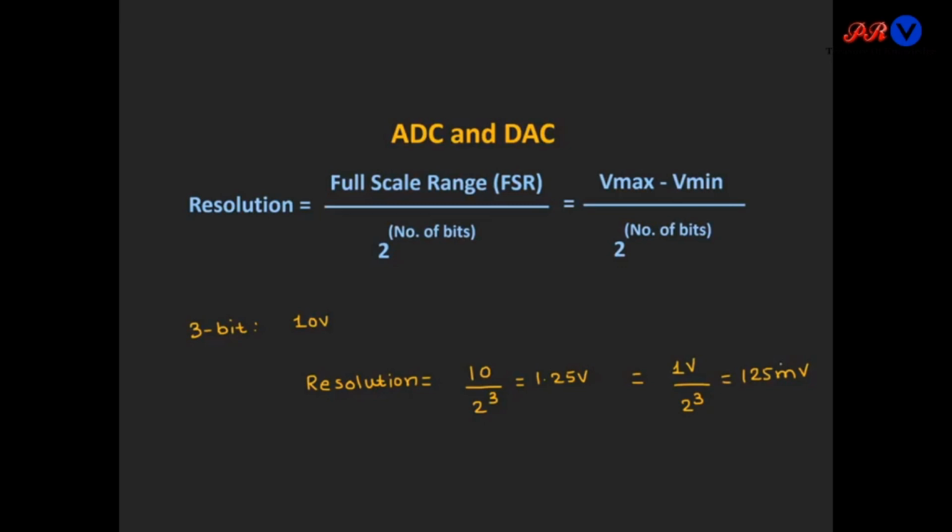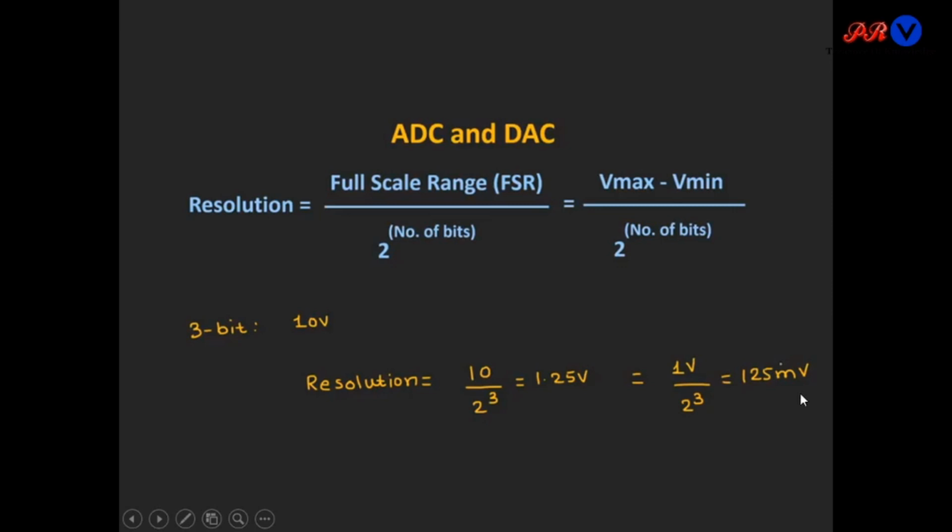If the full scale range is changed from 10 volt to 1 volt, then the resolution is 125 millivolt. So now the minimum change which can be detected by the ADC is 125 millivolt.